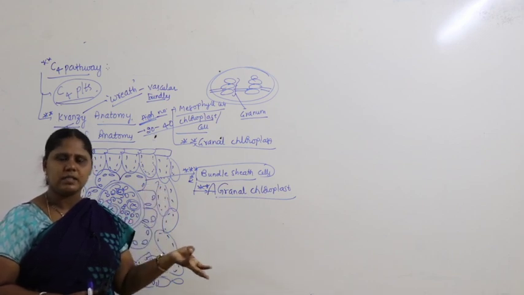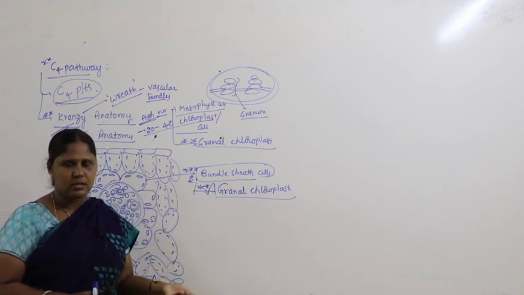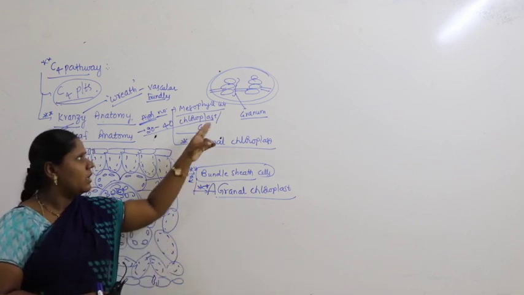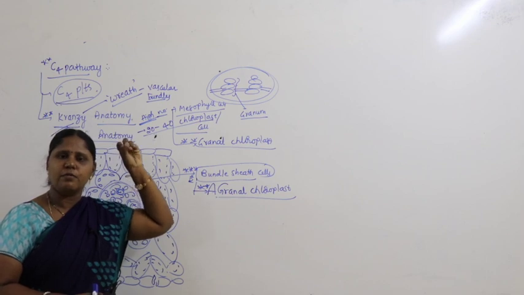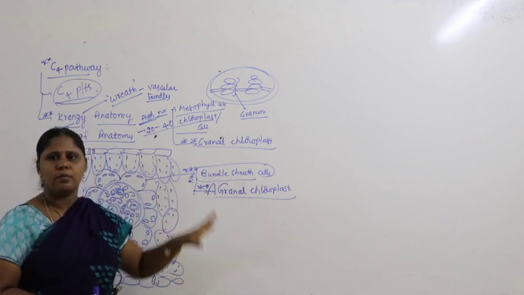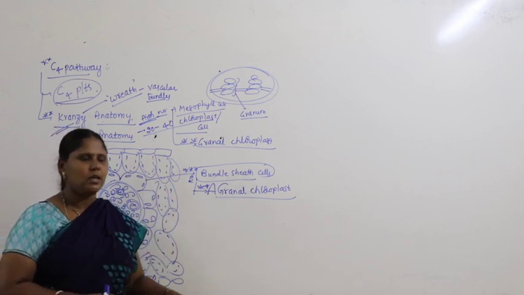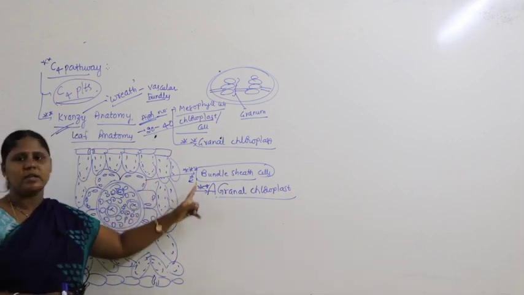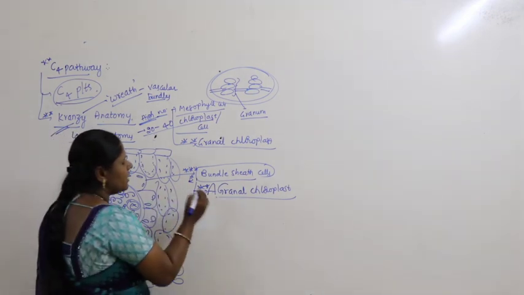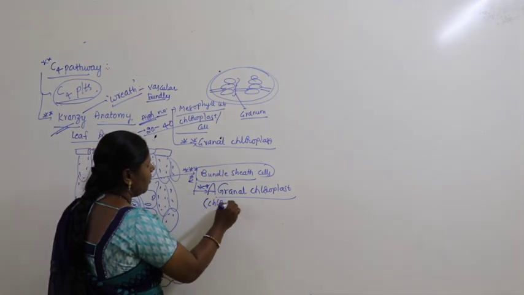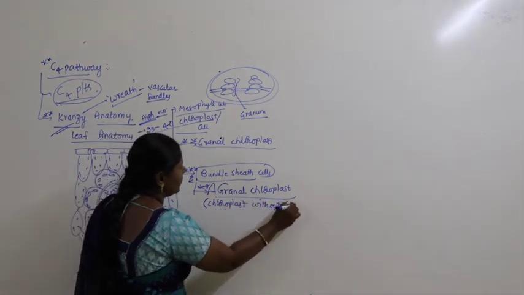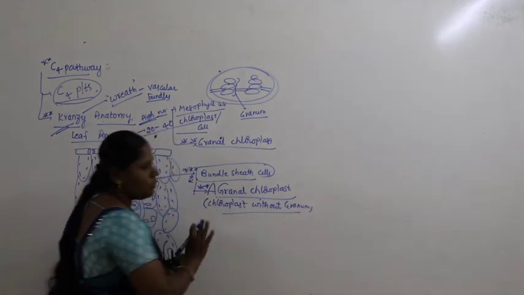So if you find chloroplast within the cell, where do you find plastids? Plastids, you know, aleuroplast, leucoplast and all that we have studied. So wherever you find the part of the cell, mostly you find granal chloroplast. But exceptionally in bundle sheath cells, what you find is called agranal chloroplast. This is important. What is agranal chloroplast here? Chloroplast without granum.